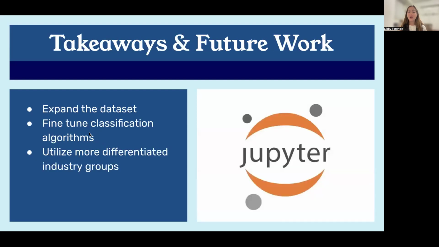So overall, this project was a great way to implement the classification methods that we learned in class, and I learned how challenging it can be to fine-tune these models. If given more time, I would try to expand my data set because the one I used was relatively small for some of these classification algorithms. I would also consider using industries that were more differentiated from one another to maybe boost the accuracy there.